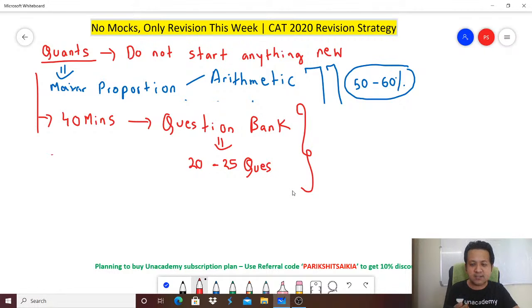Because whenever you see an arithmetic question in the exam hall, you would want to attempt it, even if the difficulty level is moderate. Why? Because you are not good at geometry. The remaining 2 lakh odd CAT aspirants might be able to solve a geometry question, but you might not be able to solve it. So definitely you need to balance that, right?